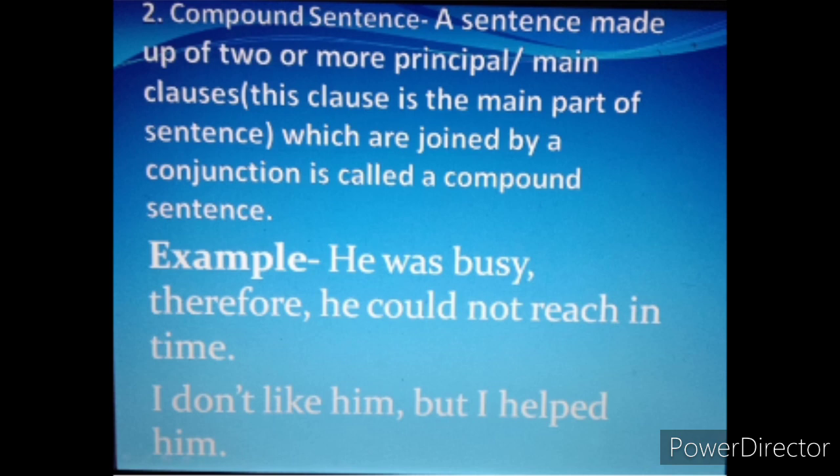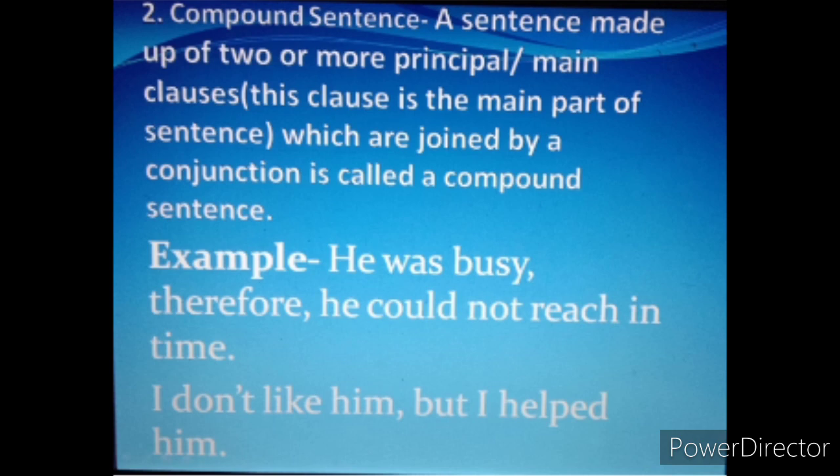Let's take an example so that it would be more clear to you. He was busy, therefore he could not reach in time. Now see, there are two main clauses. He was busy, full sentence, independent, it can stand alone. Therefore is a conjunction here which we have used to join two principal or main clauses. And the second main clause is he could not reach in time. So it can also stand alone. It also makes a perfect meaning.